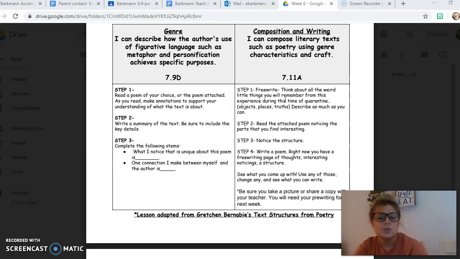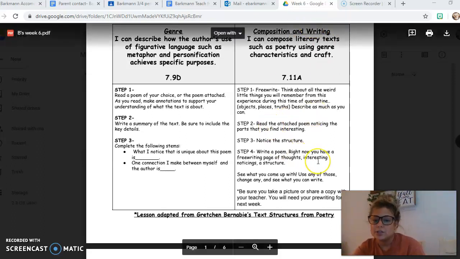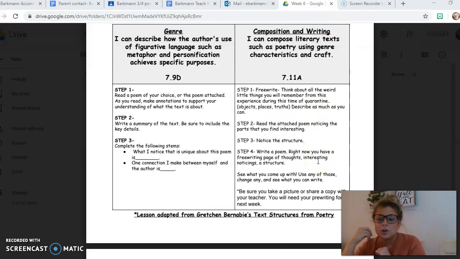Step 2 says to read the attached poem, noticing the parts that you find interesting. So this is where you're going to go back and reread. You've already read that poem, so you're just rereading it, seeing if you find anything interesting. Maybe you could put a star next to things that are interesting, or highlight in a different color, whatever you choose. It says to notice the structure for step 3. You don't actually have to write anything for that.